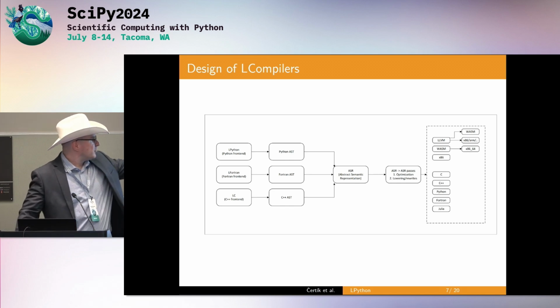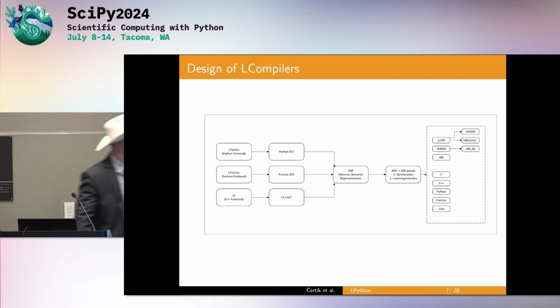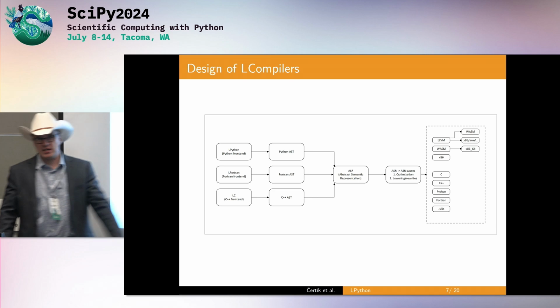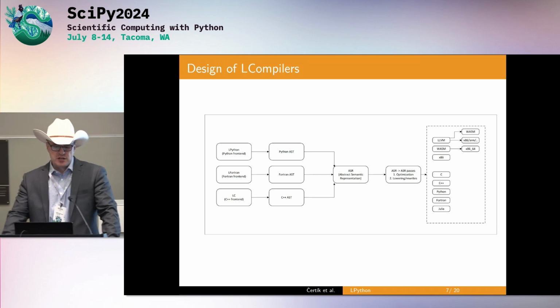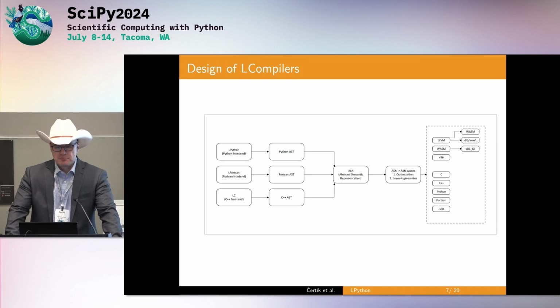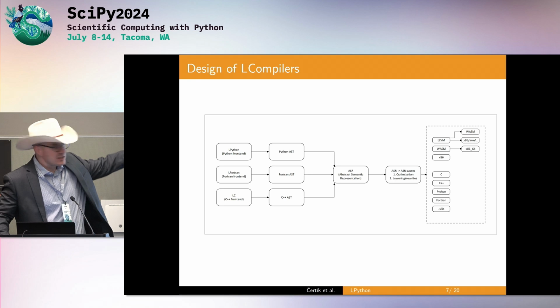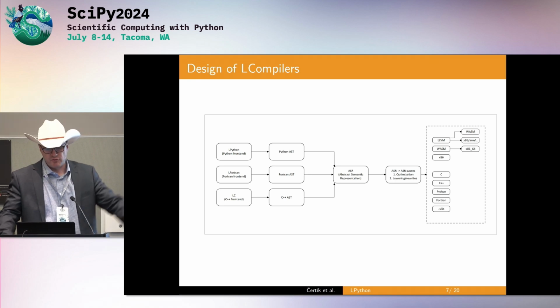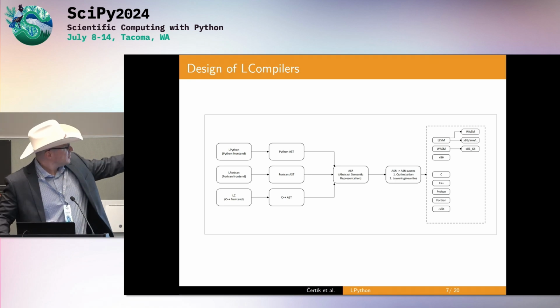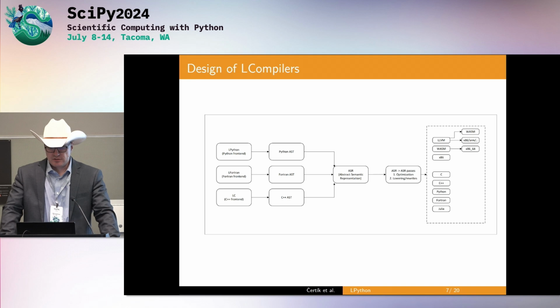All three of these front ends parse the source code to an AST, abstract syntax tree. The AST is syntax dependent, so there is a different AST for Python, Fortran, and C++. But after that, they all go to our intermediate representation, which we call abstract semantic representation, ASR.